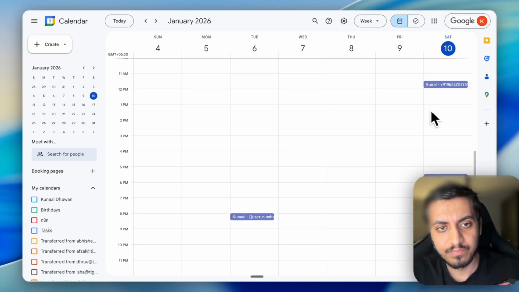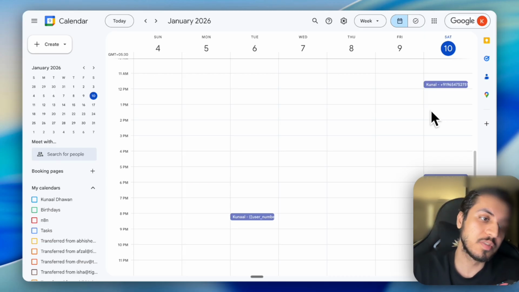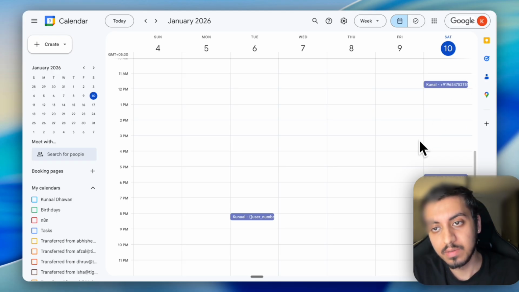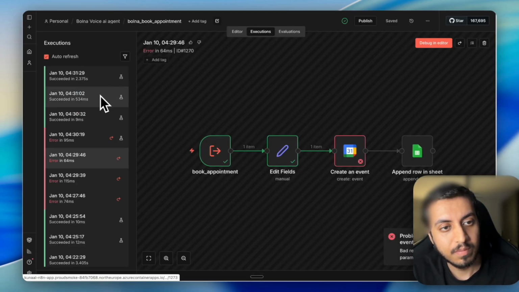And then from 6 p.m. onwards. Would you like to book for 1 p.m. or 6 p.m. instead? 6 p.m. works. Just book for 6 p.m. Just to confirm, you want to book your appointment for today, Saturday, January 10th at 6 p.m., right? Correct. Yes, correct. Great. Let me book your appointment for 6 p.m. today. Just a moment, please.